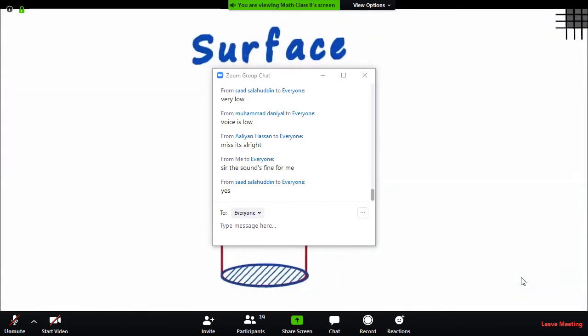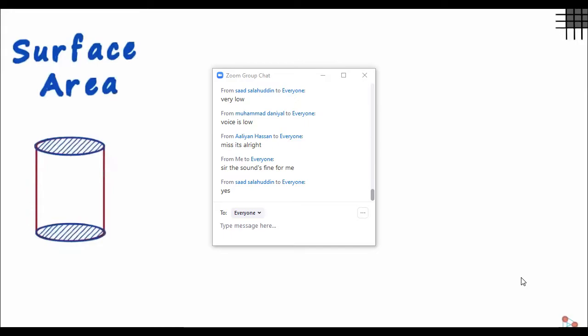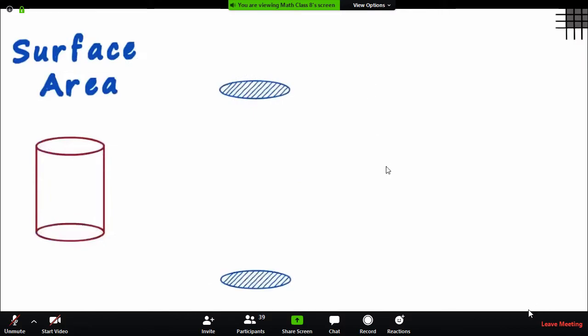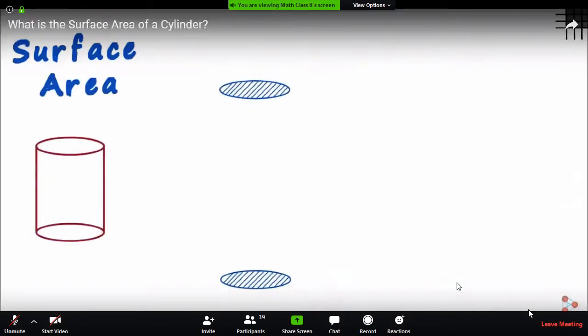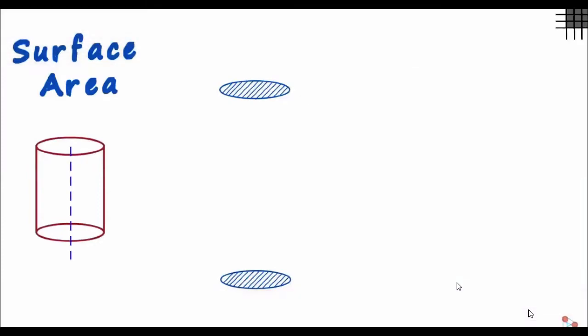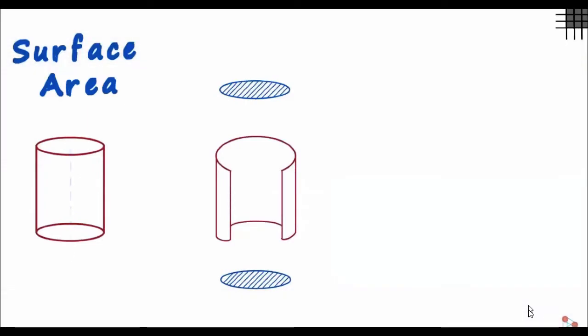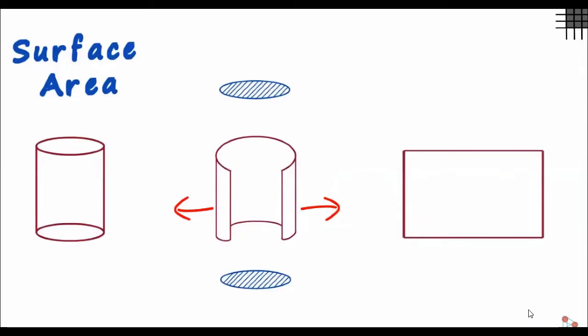Let's zoom out a bit. First, let's separate the circular ends. This is the top one and this is the one at the bottom. To understand the curved surface, we cut it open vertically, which will make it look like this. We just cut the surface vertically. When this is opened up further, it will look like a rectangle.